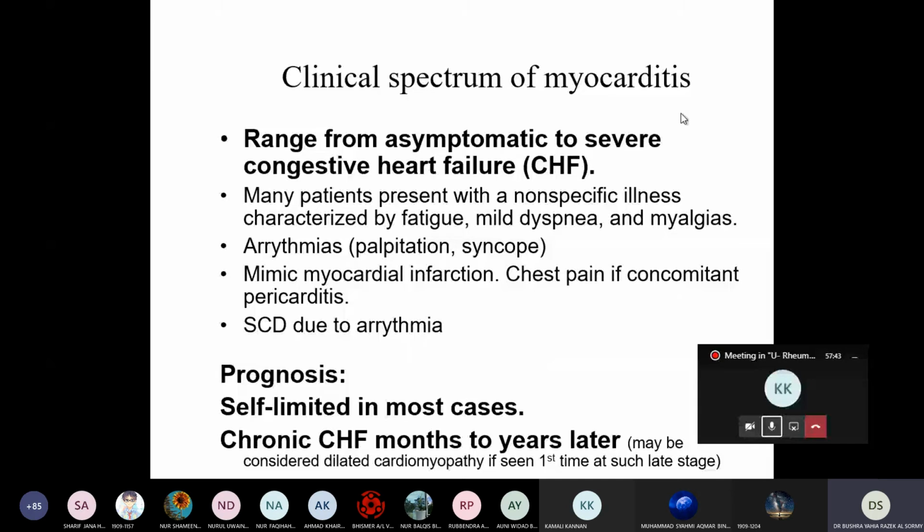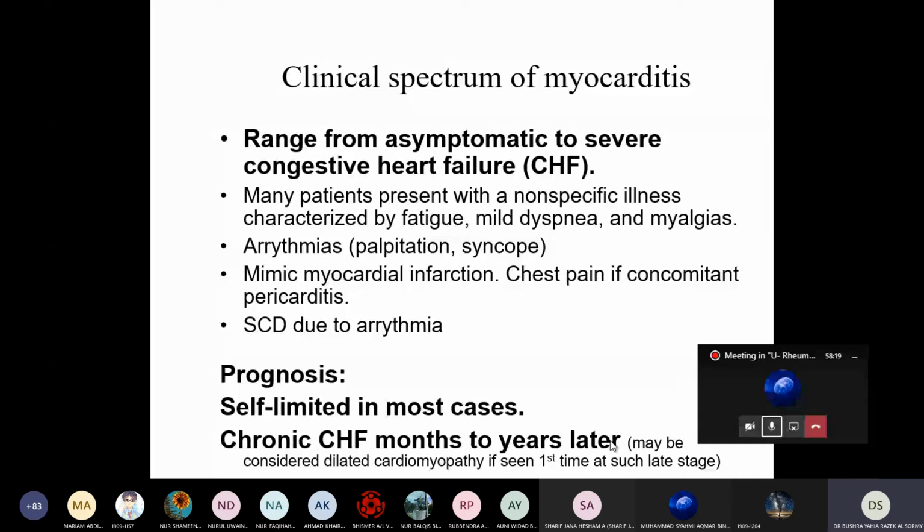Okay, what is the clinical spectrum of myocarditis? It ranges from asymptomatic to severe congestive heart failure. Many patients present with a non-specific illness characterized by fatigue, mild dyspnea, myalgia, arthralgia, palpitation, chest pain that mimics myocardial infarction. Okay, if pericarditis. Also sudden death due to arrhythmia. Okay, prognosis is self-limiting in most cases, or chronic congestive heart failure.